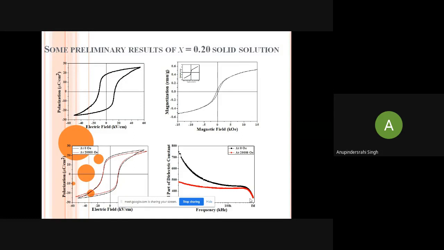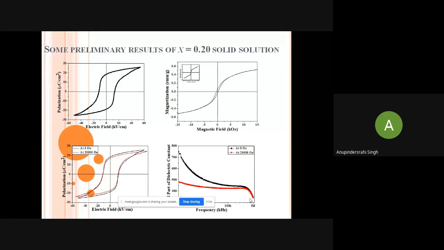Then we want to measure the magnetoelectric coupling. So in that case, what we have done is measure the ferroelectric loop in the presence of a magnetic field.